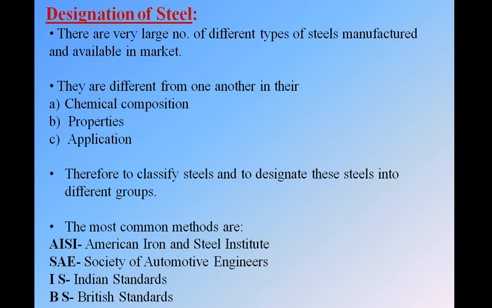Why is it so? Because they want to designate every student. In the same way, as we know, there are so many types of steels, a very large number of different types of steels manufactured and available in the market. So to differentiate between the steels, we must designate the steel with its own name. When we go to the market, we cannot ask for a plain carbon steel with carbon this much, manganese this much, sulfur this much.